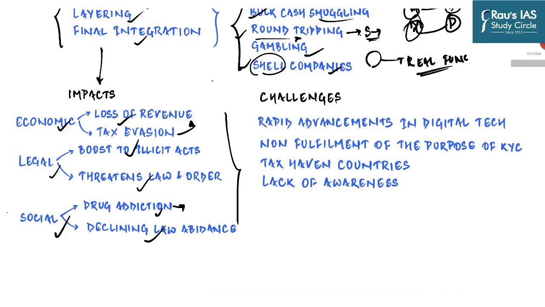So since the legal provisions related to the Prevention of Money Laundering Act have already been covered, we are going to take up the challenges because of which governments across the globe are trying to fight and control money laundering, but are not very effective. And one of the biggest reasons behind that is rapid advancements in digital technology. The enforcement agencies are not able to match up to the speed with which digital technology and digital financing is enabling money launderers to obscure the origin and proceeds of crime, especially by utilizing cyber finance techniques.